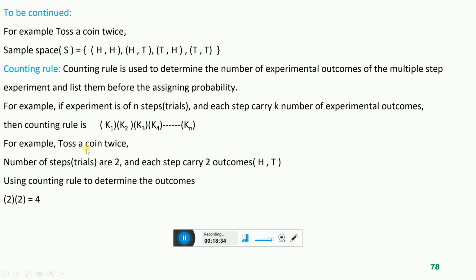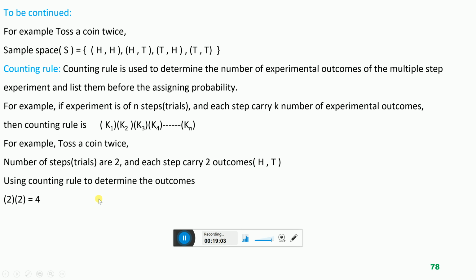There are 2 steps, and each step carries 2 outcomes. So we multiply the outcomes of the first step, 2, with the outcomes of the second step, 2. 2 multiplied by 2 is equal to 4. The total number of outcomes is 4.